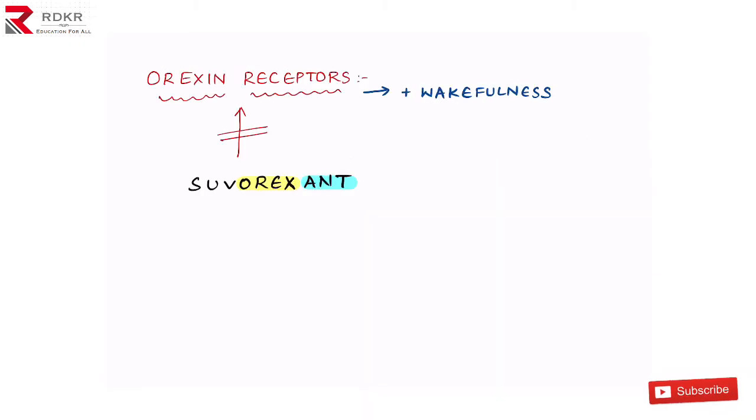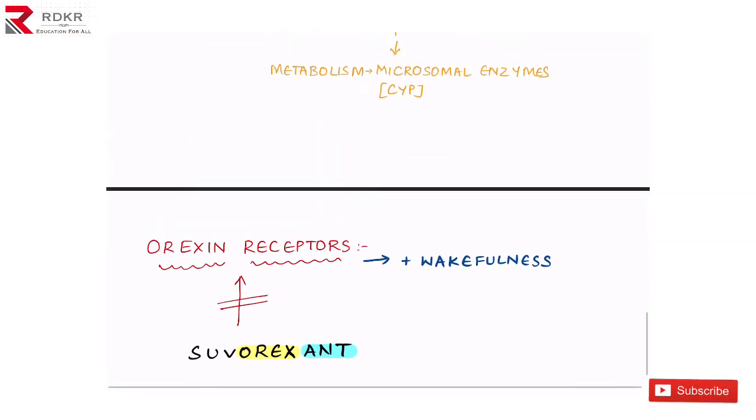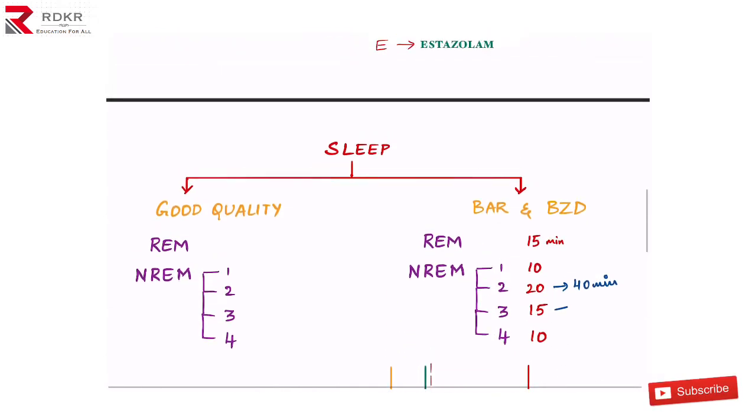During the daytime you are awake, so this wakefulness is stimulated by orexin receptors. Whenever these orexin receptors are stimulated, you stay wakeful. For example, in insomnia patients, the main problem may be that the orexin receptors are stimulated all the time, and that is why they can't fall asleep. So if we can block these receptors with the help of the drug suvorexant, then we can cause sleep in insomnia patients also. You can remember suvorexant, the name of the drug, by Orex, that is orexin receptor antagonist. Okay, so these are all the names of the drugs and important mechanisms regarding the sedatives and hypnotics.